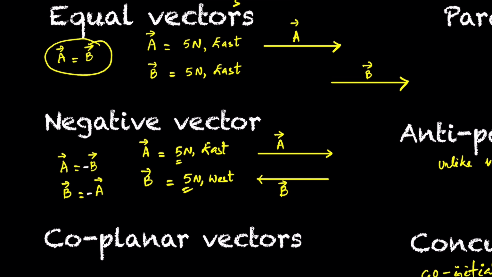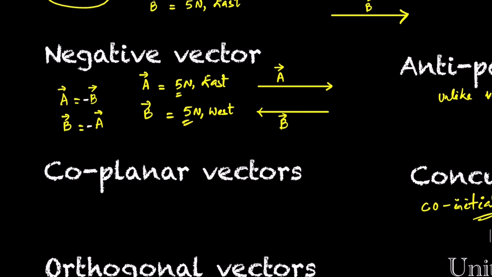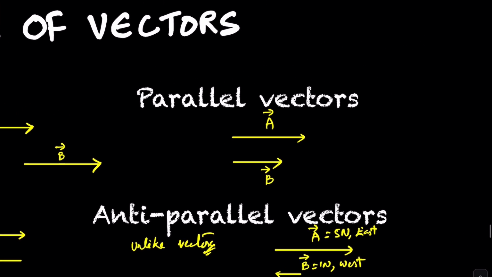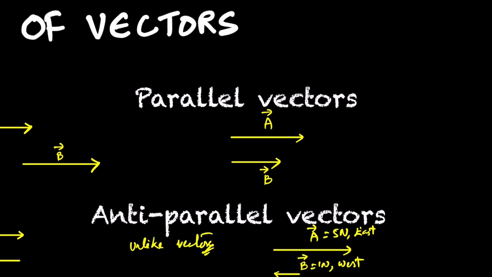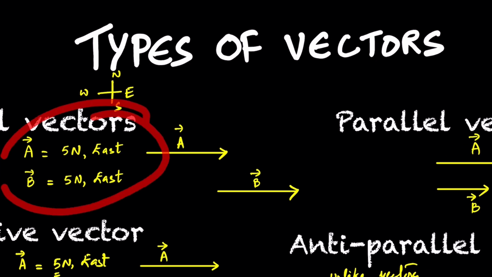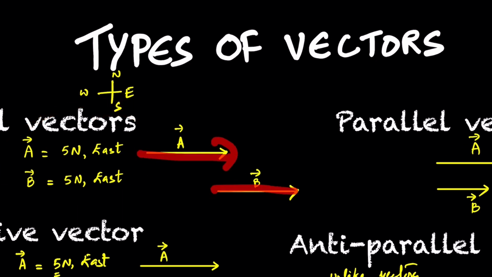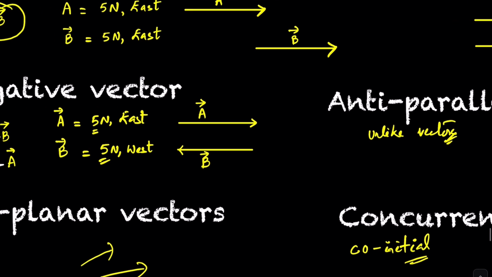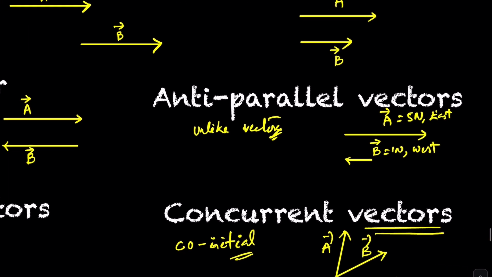Co-planar means vectors lying on the same plane. Orthogonal means vectors at 90 degrees. Parallel means just the same direction. Not every parallel vector is an equal vector, but all equal vectors are parallel vectors because they are in the same direction as well. Anti-parallel or unlike vectors have opposite direction. If the magnitude is also equal, we say negative vector.